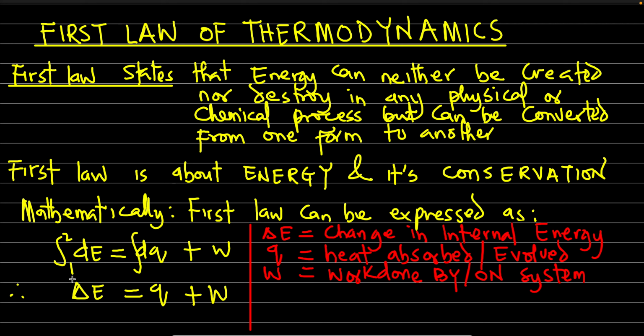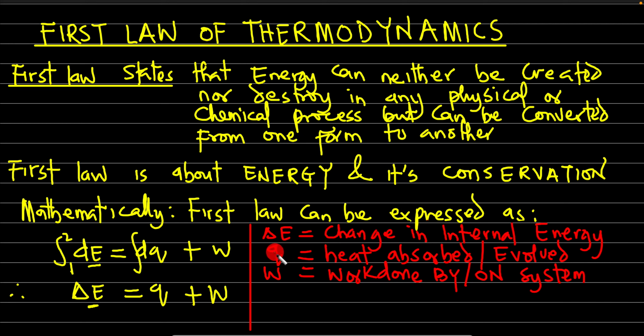This is a state function. That's why you move from state 1 to state 2. Enthalpy is a state function. That's why we're having 1 and 2. However, heat is not a state function, hence the reason why you're not seeing 2 and 1 here. So when you integrate this, you have the change in internal energy, delta E = Q + W. Okay, so delta E is the change in internal energy.